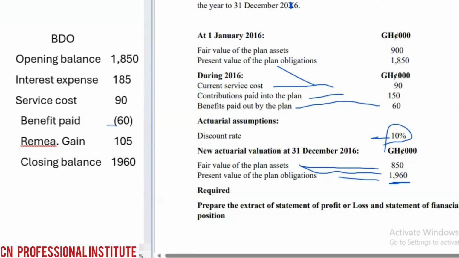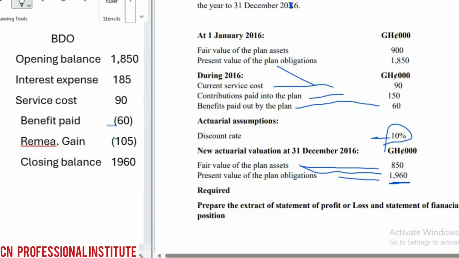So this 105 here is a remeasurement gain. Now I'm going to less it. Why? Because this is a liability. It's the same thing. You can decide to leave it like that. But I will less it because what we are dealing with is a liability, the defined benefit obligation, and we have a remeasurement gain. So I expect the remeasurement gain to reduce my obligation.